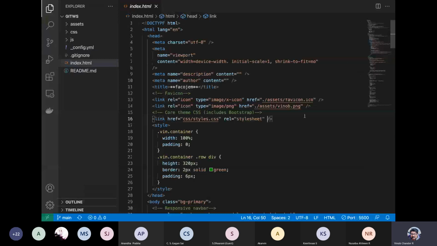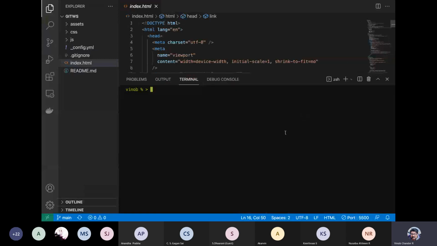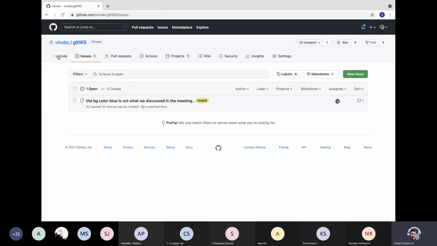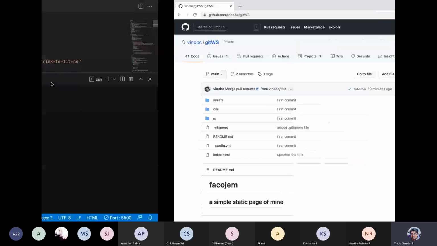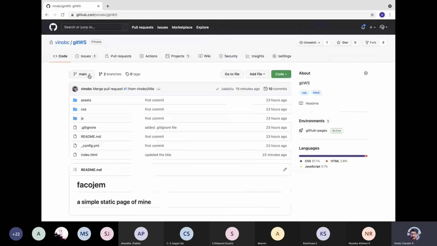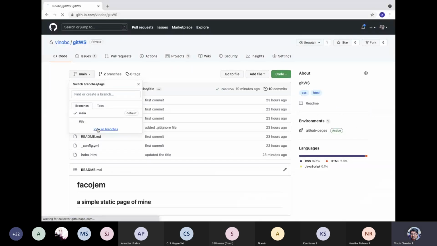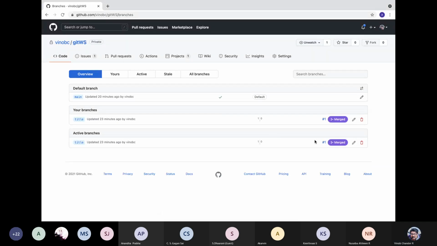From code, let us see what we have. Let us open the terminal and run git branch. All right, so we have the main branch. But again, we have created a small branch, a title branch. The title branch has been removed, right? Did we remove the title branch, guys? It has been merged.